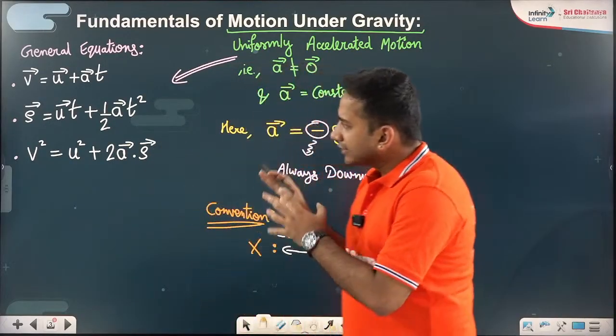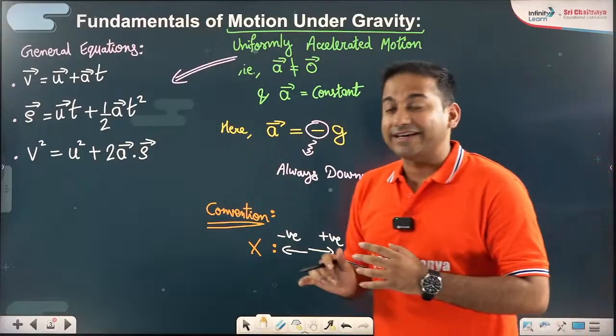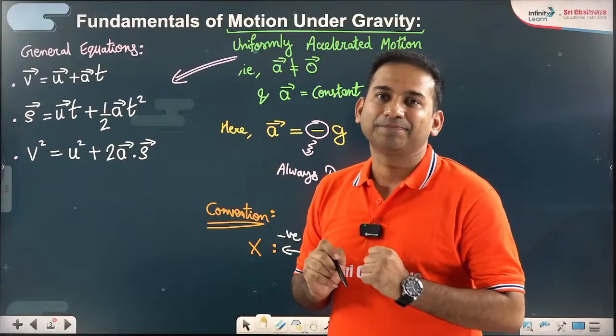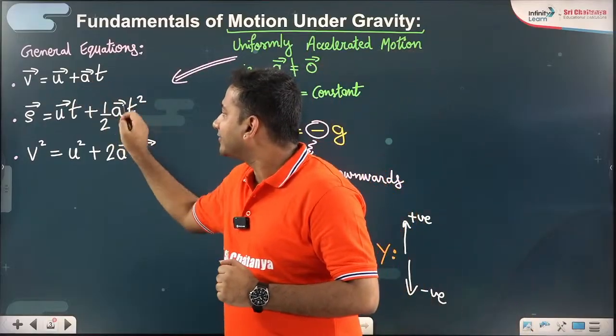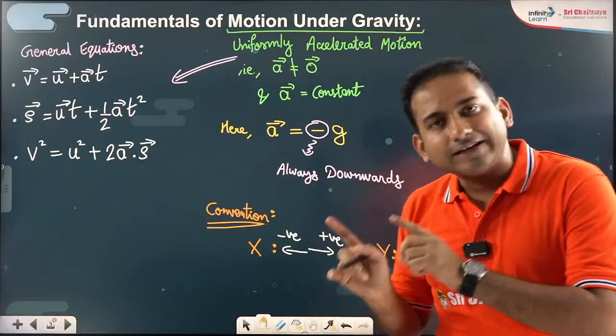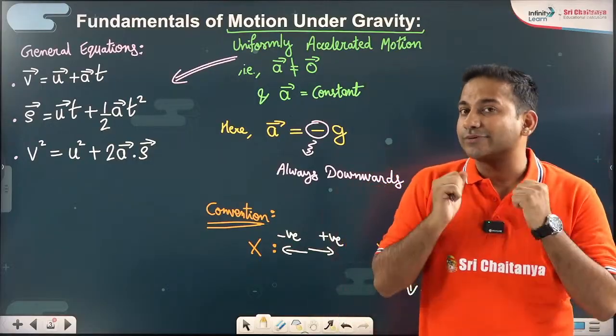If you are noticing it appropriately, you will realize that all these equations are vector equations. See, I am every time writing the vector sign over the parameters, which means the equations are vector equations. Now, what are vector equations, sir?